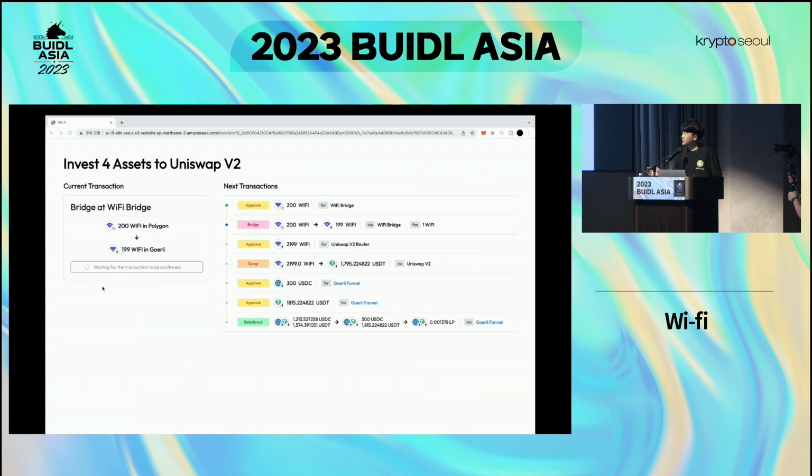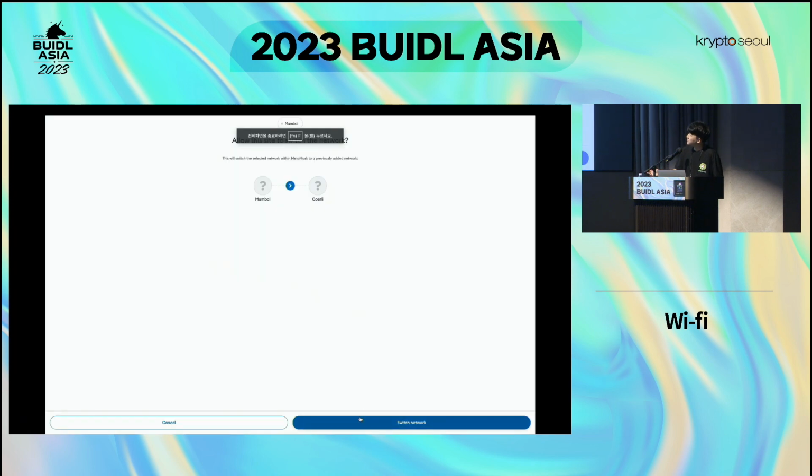If you had no knowledge in Web3, you would not know what this means, but actually you don't need to know what this means. But if you are concerned about the process, it gives you a brief explanation about what's going on. On the left side, for example, it shows that it's bridging from the Wi-Fi bridge to the Ethereum network.